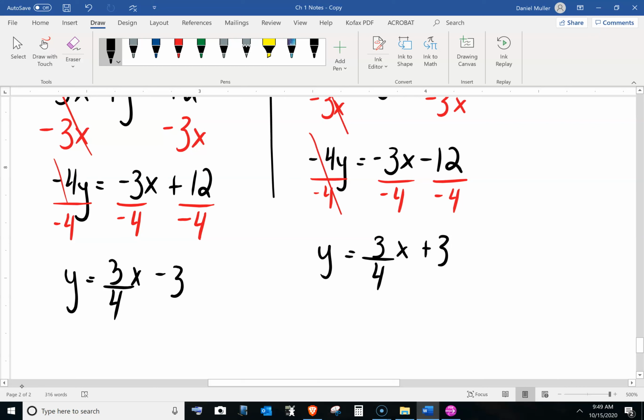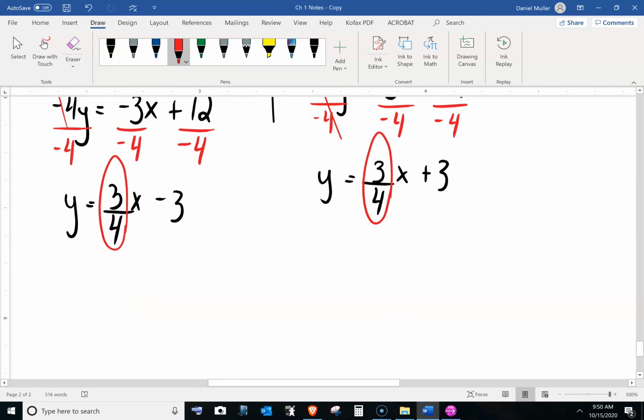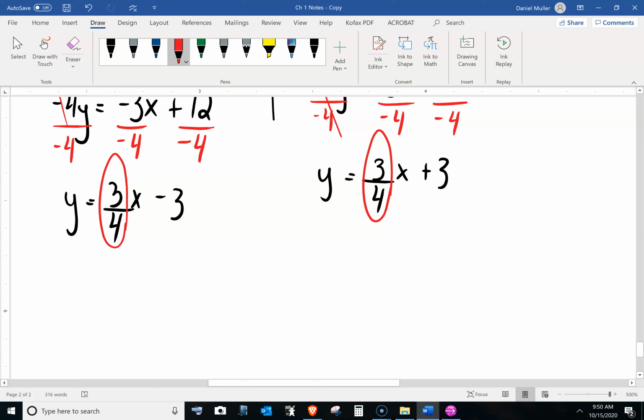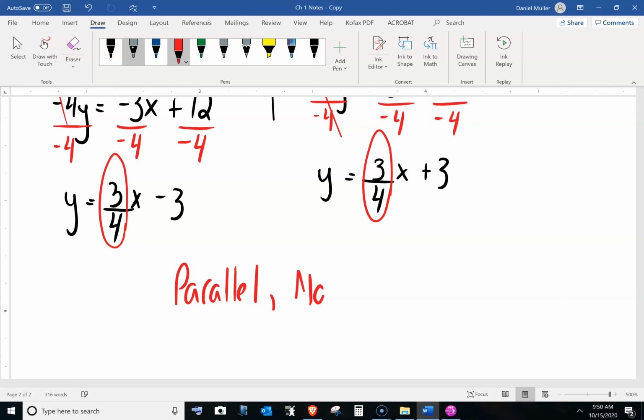Okay, so let's take a look at the slopes. So it's on the left here, 3 over 4, and over here, 3 over 4. So the slopes are identical. The equations are not the same. So they are parallel, which is awesome. Figured that out. But they're not identical. So it's good to keep that in mind. They're not the same.